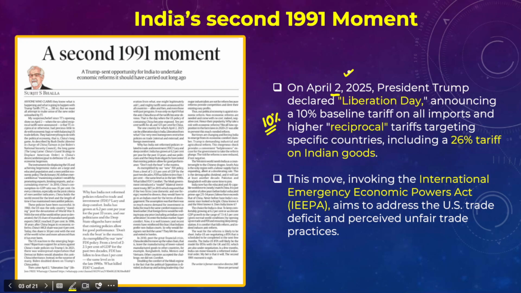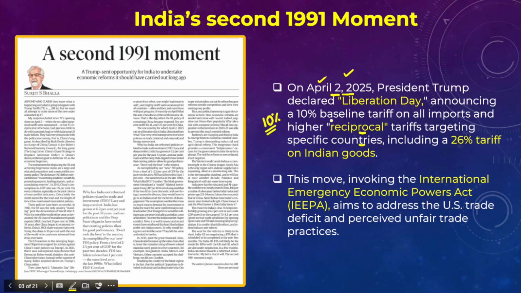It is important that you remember this particular date, because there is a chance that this might be asked in your prelims examination. And apart from a 10% baseline tariff on all imports into the United States, US President Donald Trump also announced higher reciprocal tariffs targeting specific countries including India as well.